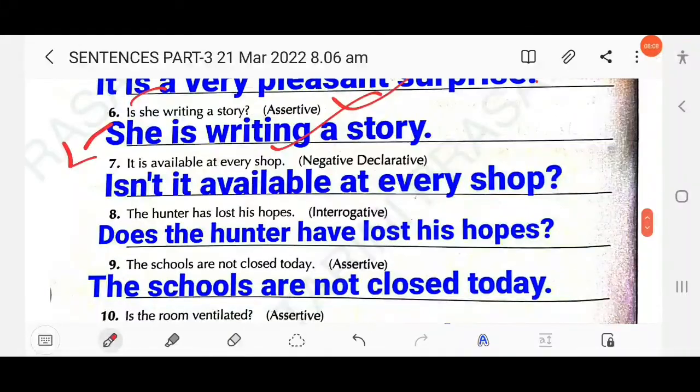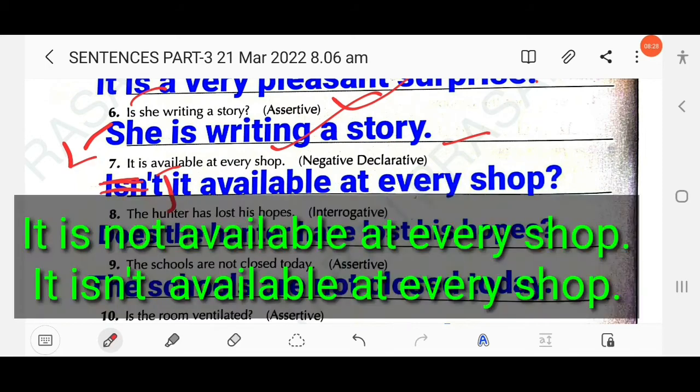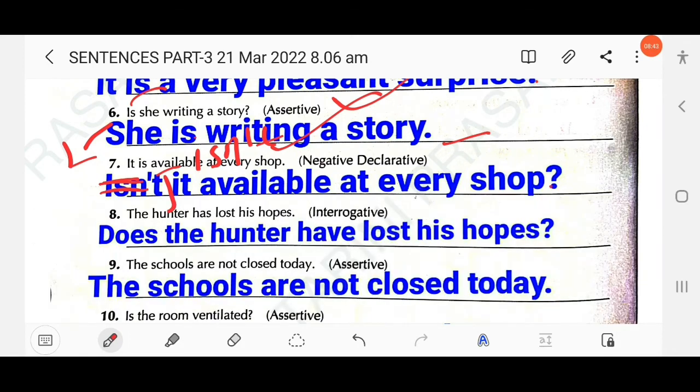Then next here, it is available at every shop. So you have to change into negative declarative. Negative declarative. So here you have to write, it is not available. It isn't. Declarative has two types: positive declarative, negative declarative. Negative declarative means just you have to add not. It is not or it isn't available at every shop. Then you have to use a full stop at the end of the sentence, not a question mark.